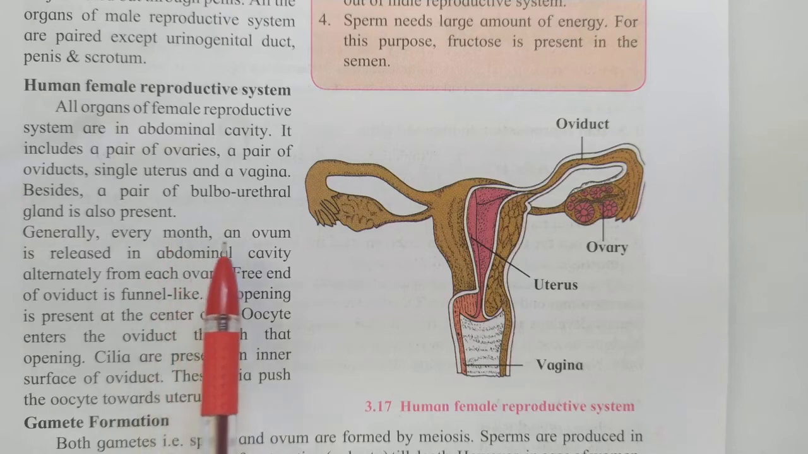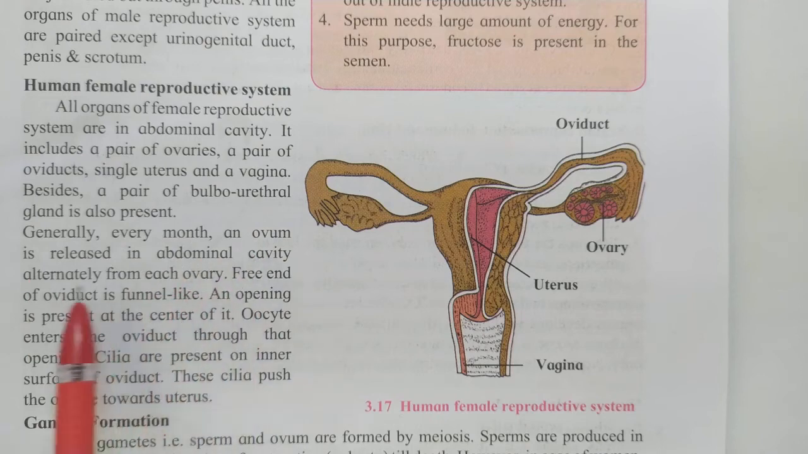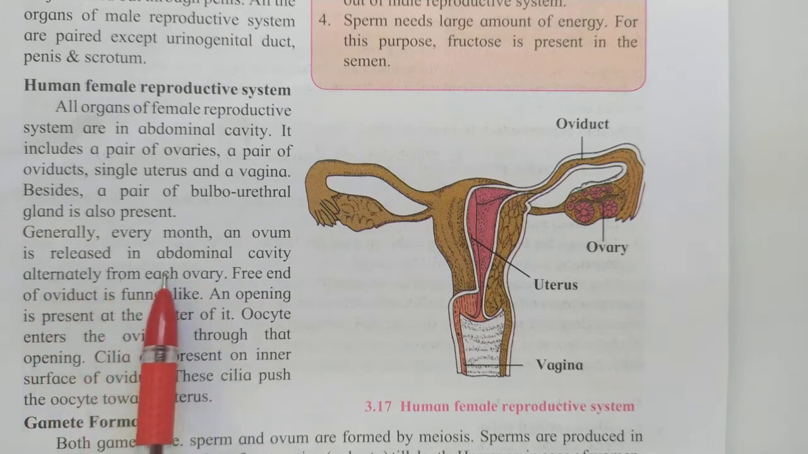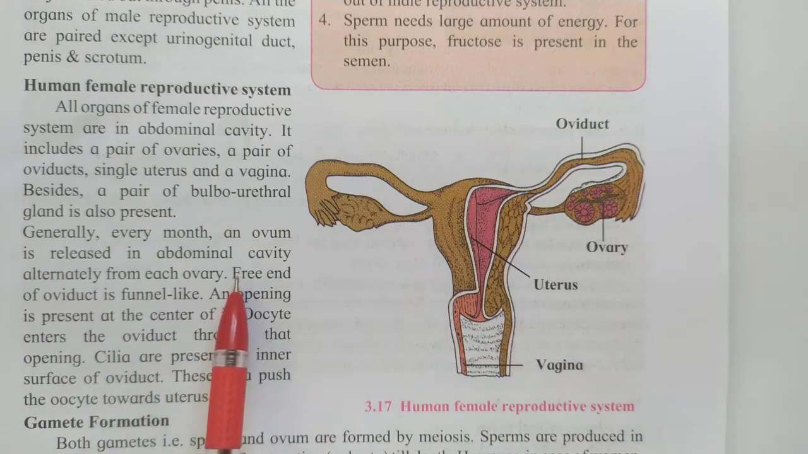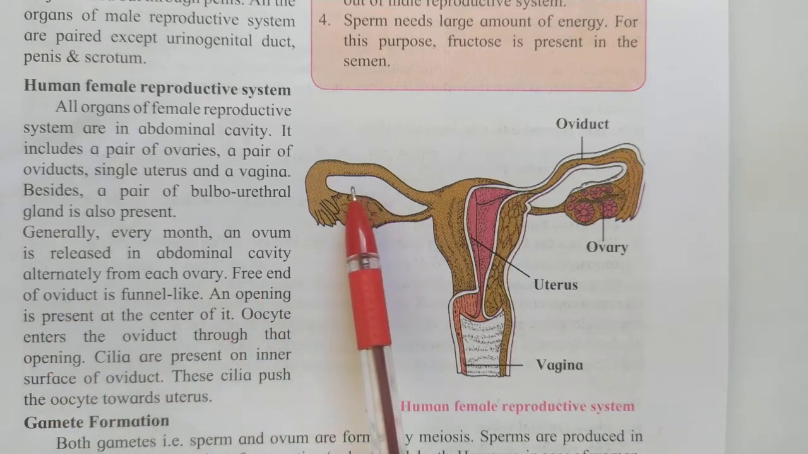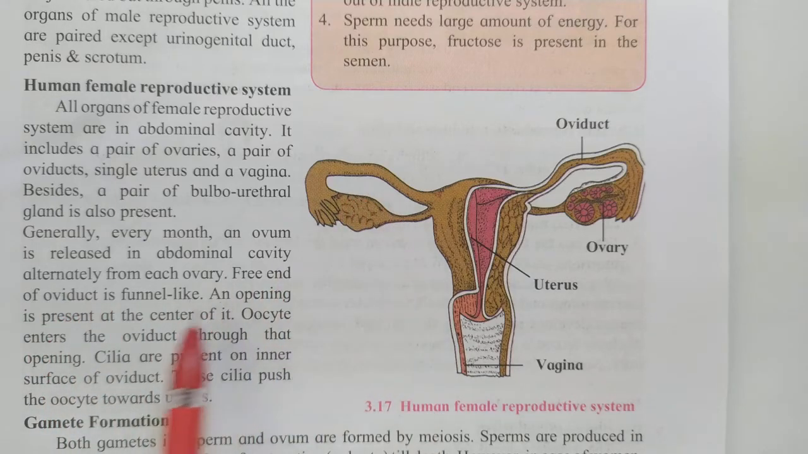Generally, every month an ovum is released. Ovum, means egg cell, is released in the abdominal cavity alternately from each ovary: one month from the left ovary, another month from the right ovary. The free end of the oviduct is funnel-like, with an opening at the center of it. The oocyte enters the oviduct through that opening. Cilia, hair-like structures, are present on the inner surface of the oviduct and push the oocyte towards the uterus.